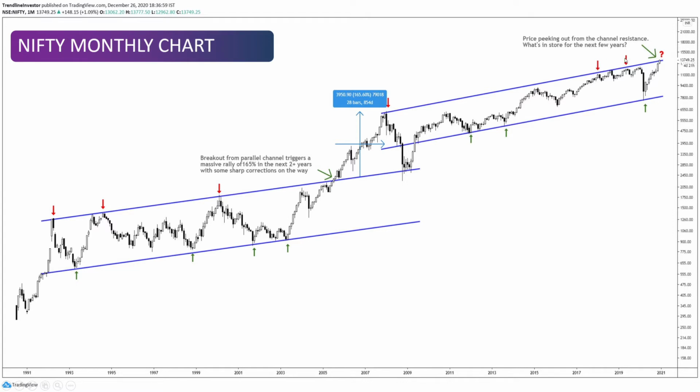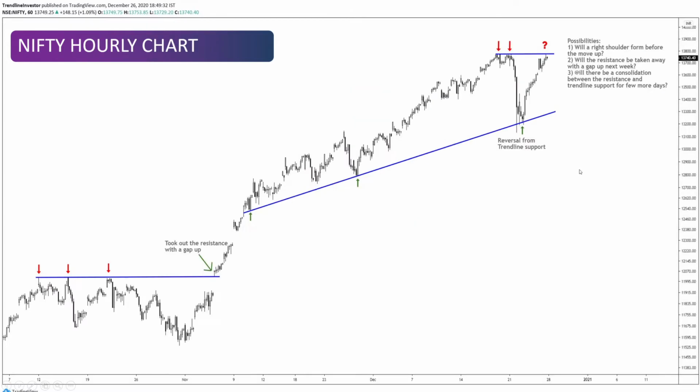Now, this parallel channel is significant because we had the first touch point, the second touch point, and the third touch point, and we also had this touch point here, the first, second, and the COVID reversal, which happened from the same channel support. Right now, this channel is pretty significant, and I see a breakout from here. We could have some good rallies all the way up to what levels, I'm not sure, but we would have some deep corrections on the way, right? But I'm totally bullish, as I've been all these months, and I think we have no reason to be bearish on the Indian markets. Now, a quick check on the hourly charts.